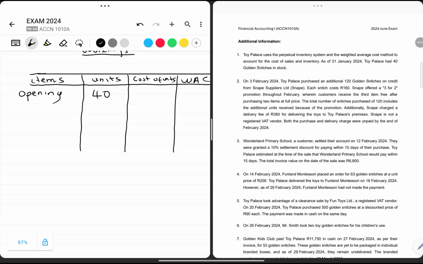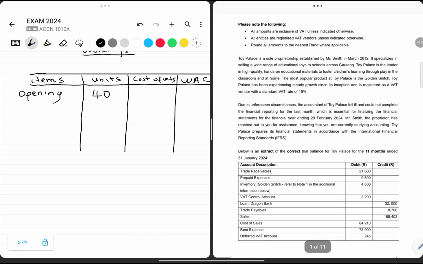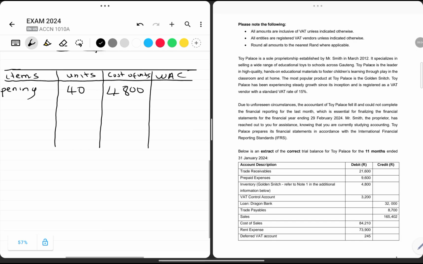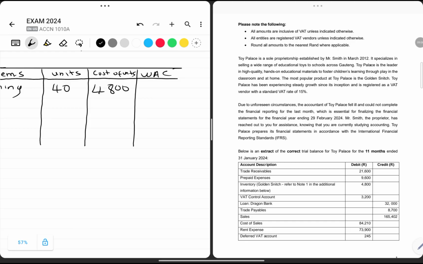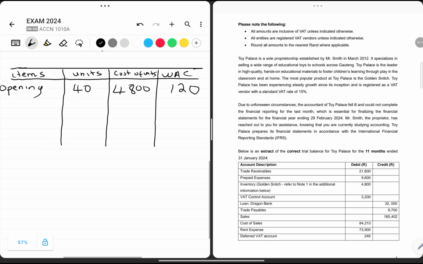The cost of these units we get from the inventory amount, which is 4,800. So the cost of these 40 units was 4,800. The weighted average cost at that time is the cost divided by the number of units, 4,800 divided by 40, so the weighted average cost at the beginning was 120 rand.